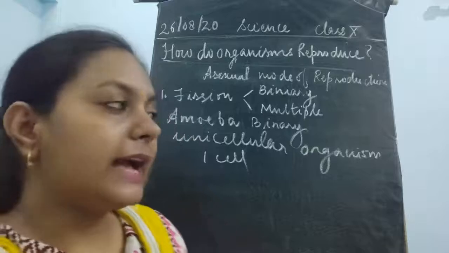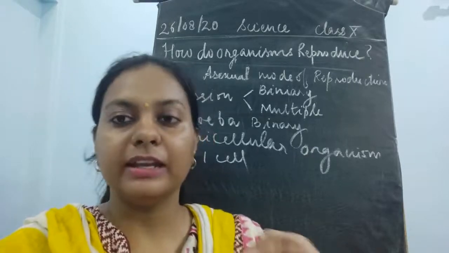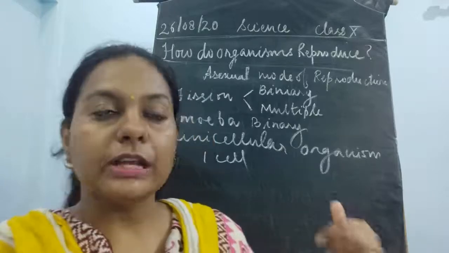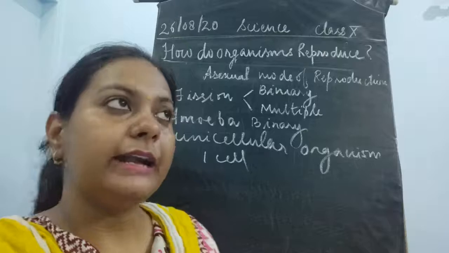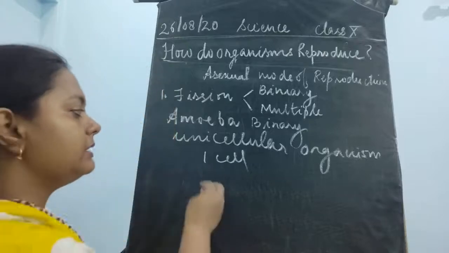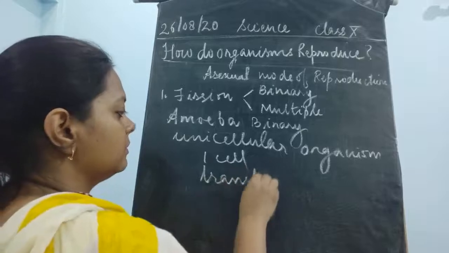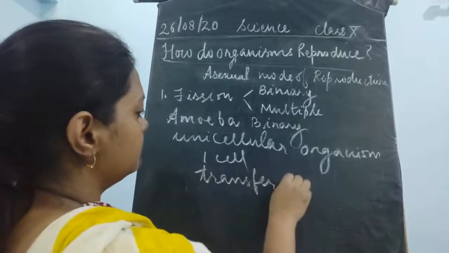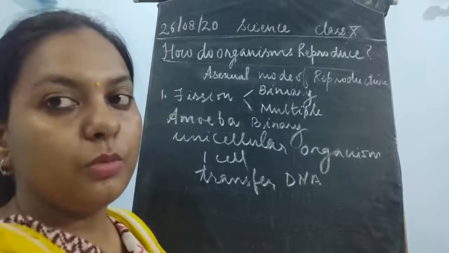The basic idea regarding reproduction is to increase in number only. So one simple method of increasing in number is that we need to transfer the DNA. We need to transfer the nuclear material only.